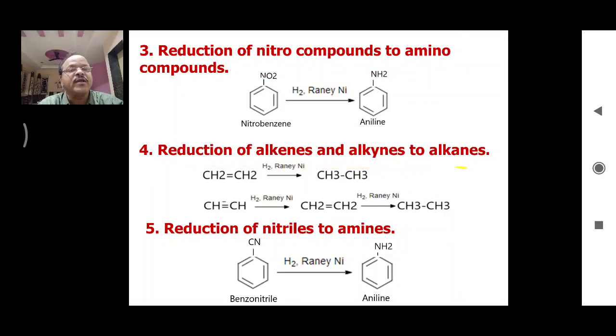Another application of Raney nickel is that alkenes and alkynes can be reduced to alkanes. This is ethylene, and this one is acetylene. When treated with Raney nickel, ethylene gives ethane, and acetylene initially gives ethylene, and this ethylene will get reduced to ethane. The next application is reduction of nitriles to amines. Benzonitrile can be converted into aniline. This is the CN group, the cyanide group. It gets reduced to a primary amino group.